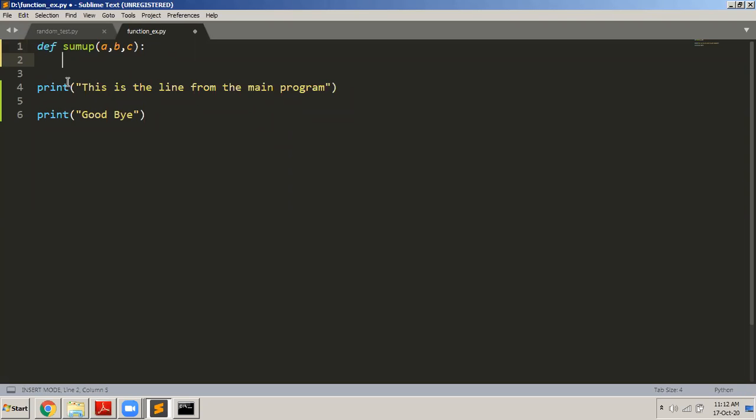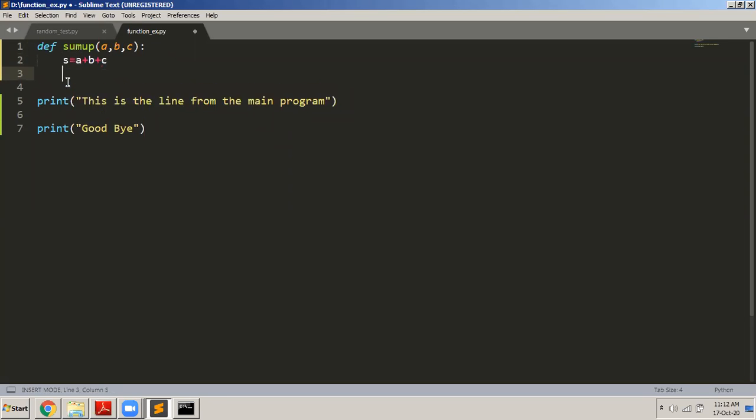Now what I want to do is declare a variable here called sum, or simply s equals a plus b plus c. So whatever parameters I am passing to the function, I want to sum them up, a plus b plus c, put it into a variable s, and then I want to print the value of s.